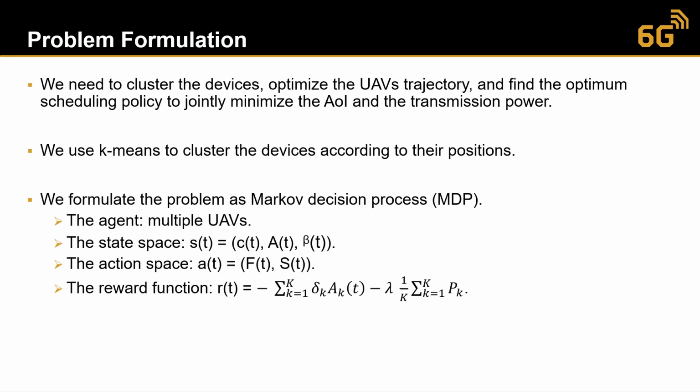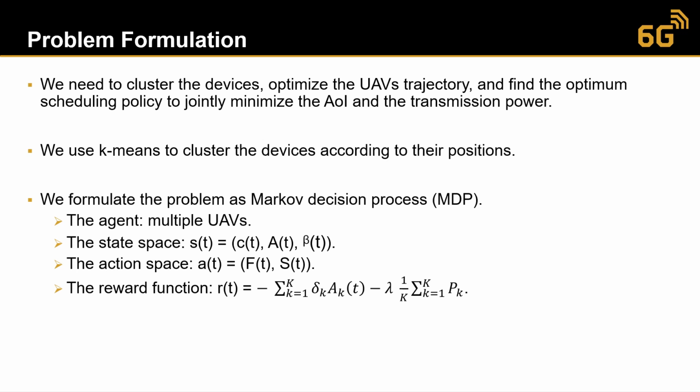So we need to cluster the devices. In addition, we need to optimize the optimum trajectory for each UEV in order to move. And we need to find the best scheduling policy for each UEV. And the goal is to jointly minimize the age of information and the transmission power. In the clustering step, we use k-means to cluster the devices according to their positions.